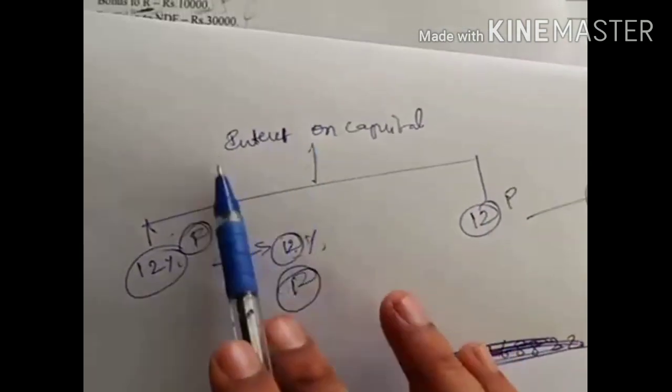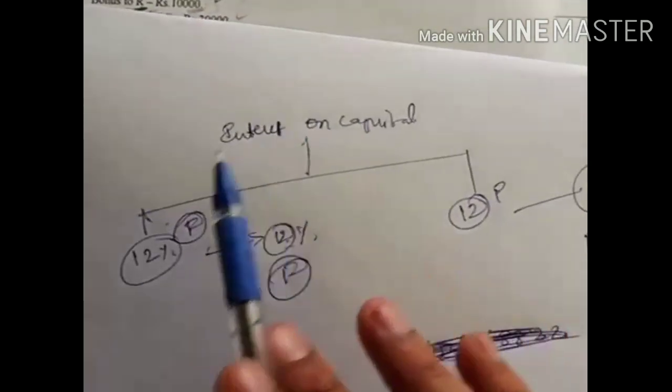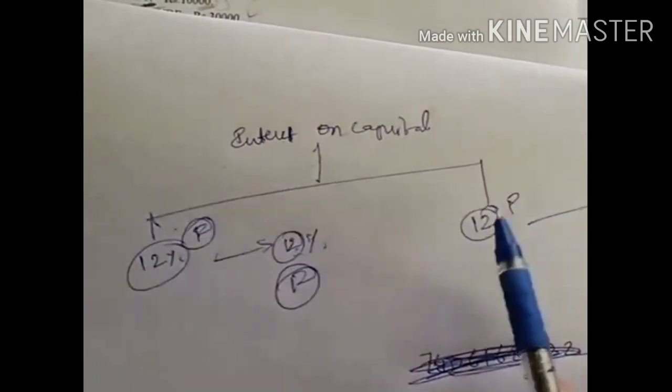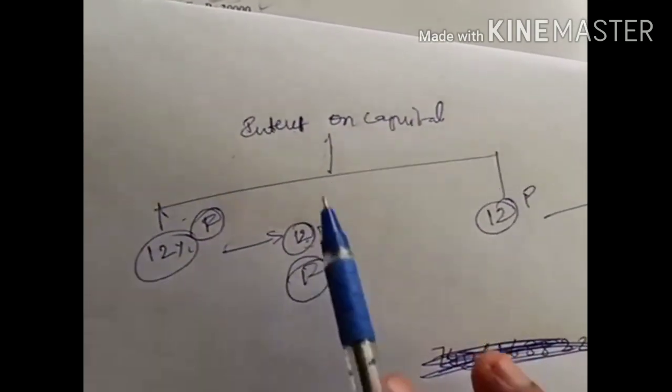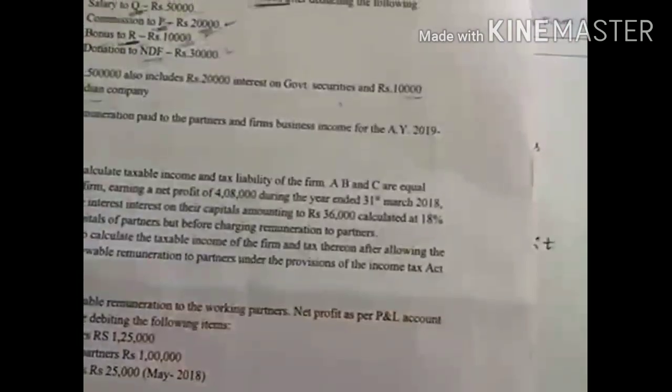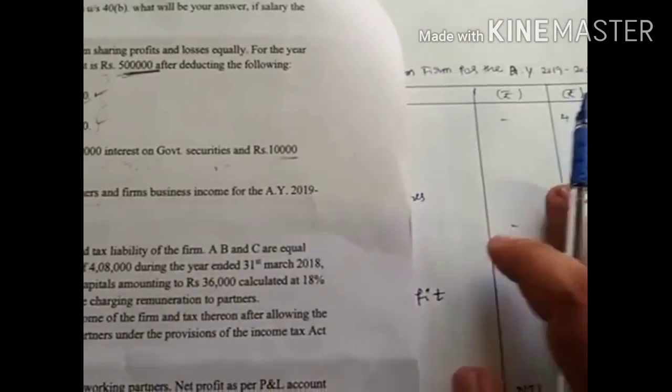Once again I will repeat: any kind of interest on capital up to 12% is not taxable in the hands of the firm, but it is taxable in the hands of the partner. The excess over 12% is taxable in the hands of the firm and the excess over 12% is not taxable in the hands of the partner. So like this, we are calculating the taxable income of the firm now.